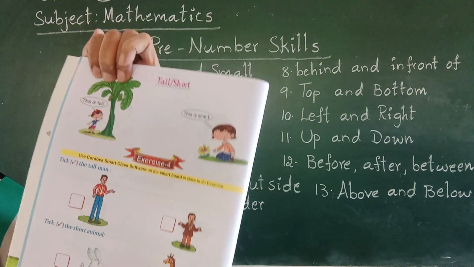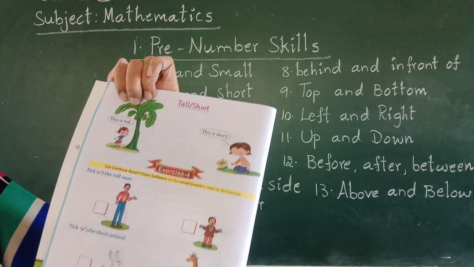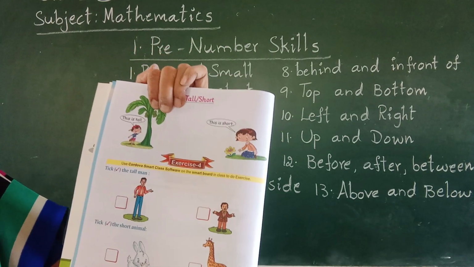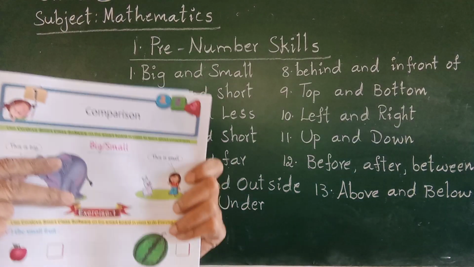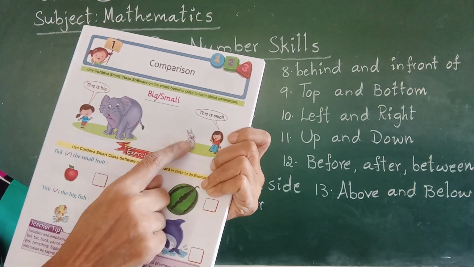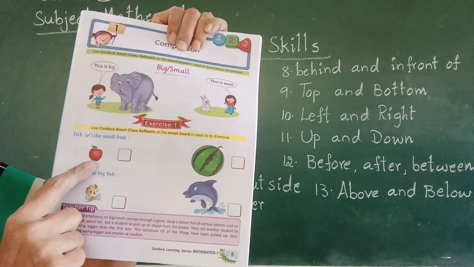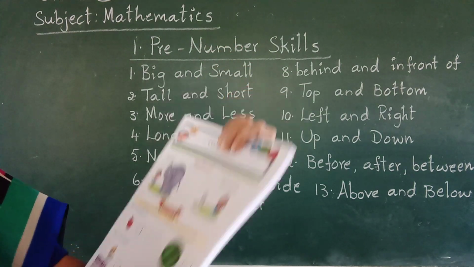Tall and short. Giraffe is tall. Rabbit is short. Big and small. Elephant is big. Rabbit is small. Watermelon is big. Apple is small. Whale is big. Fish is small.